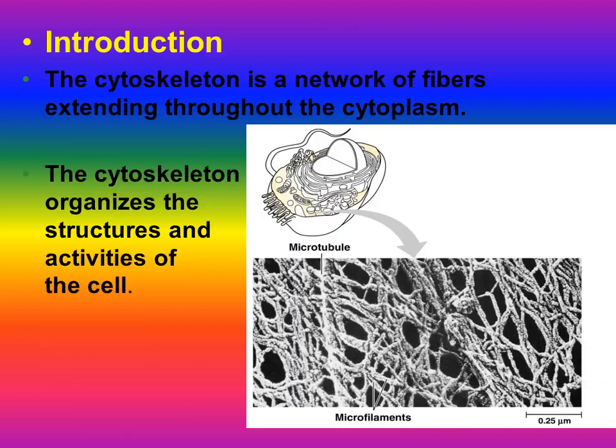cyclosis, etc. The cytoskeleton is a network of fibers extending throughout the cytoplasm. The cytoskeleton organizes the structure and activities of the cell. This is the figure of the microfilament type of cytoskeleton, which forms a network-like appearance.